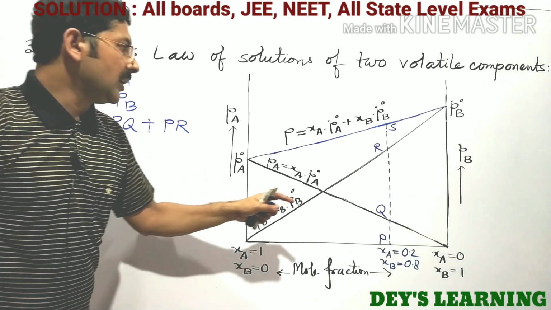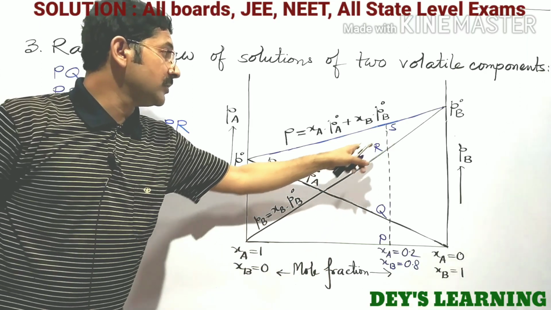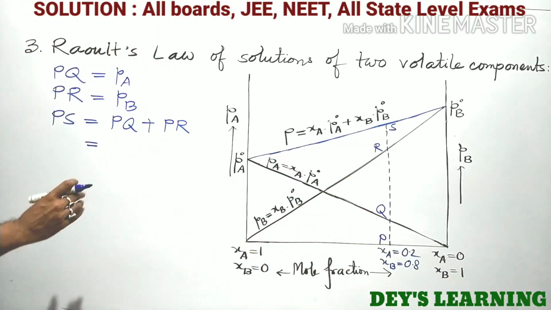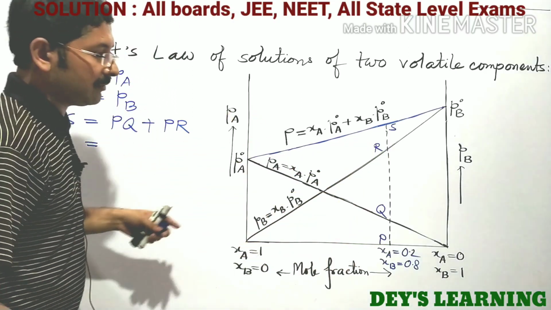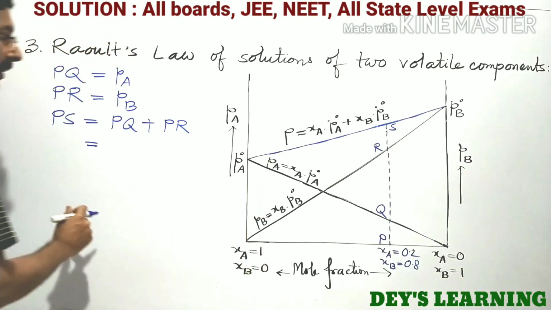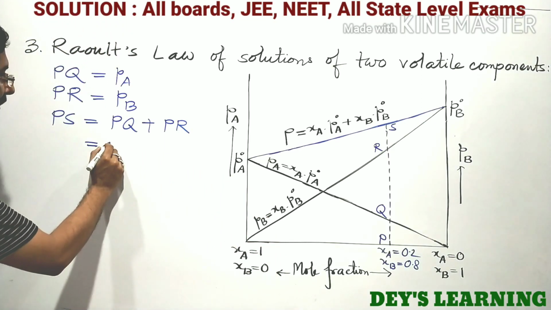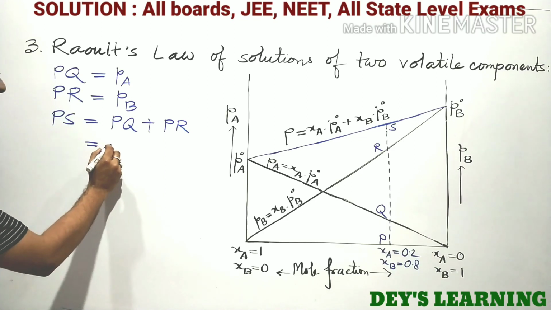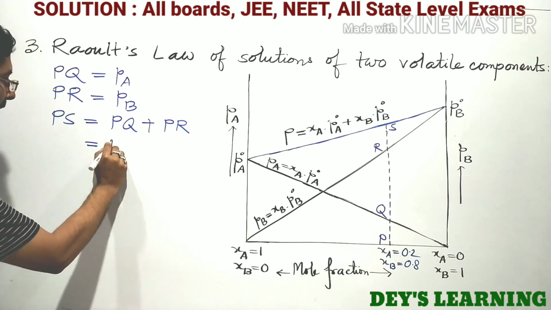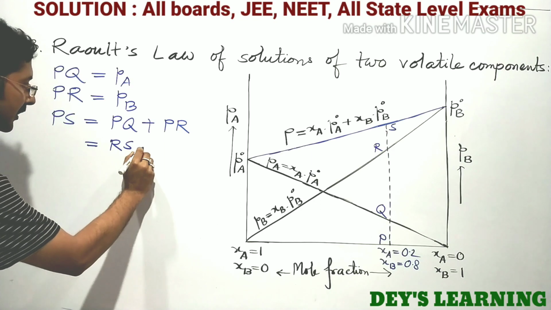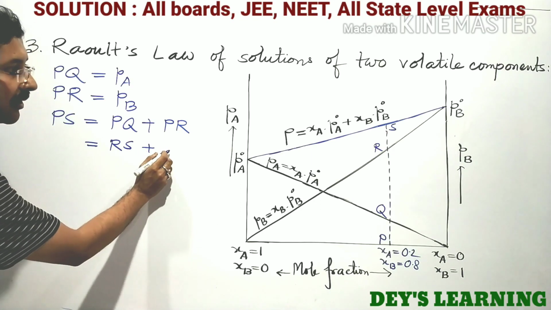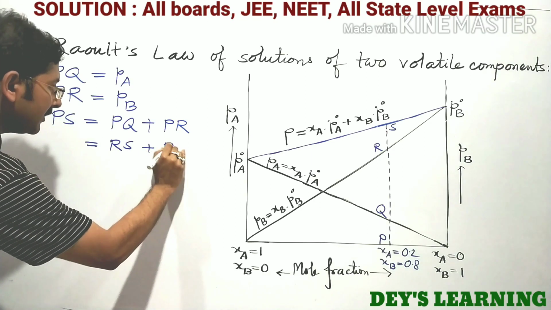We can write from the point of view of geometry, from the congruency of the triangles, that PQ is equal to RS, of course. PQ must equal RS plus PR.